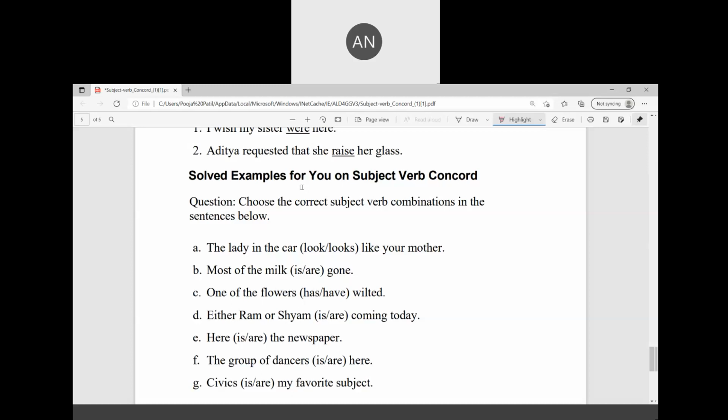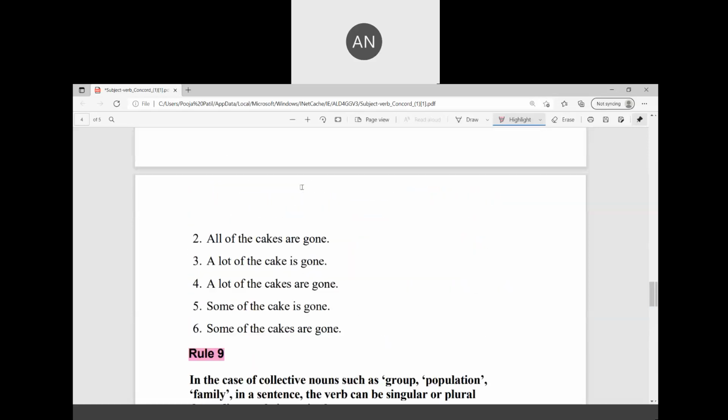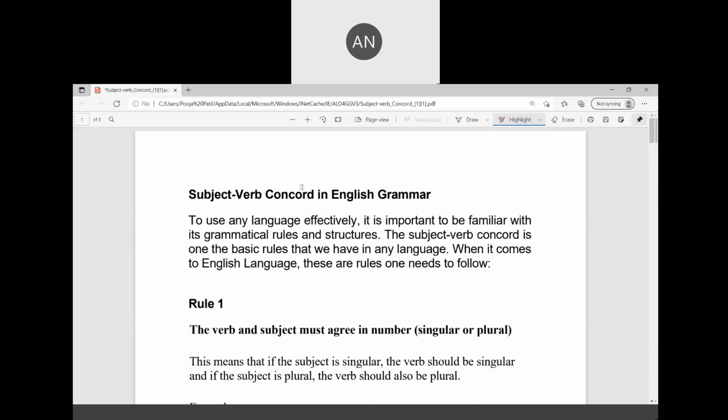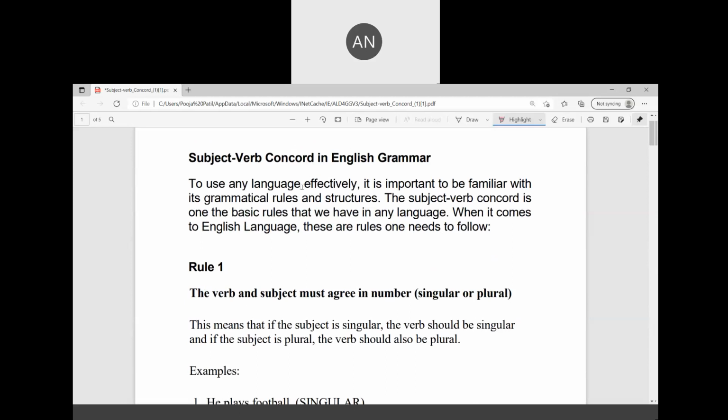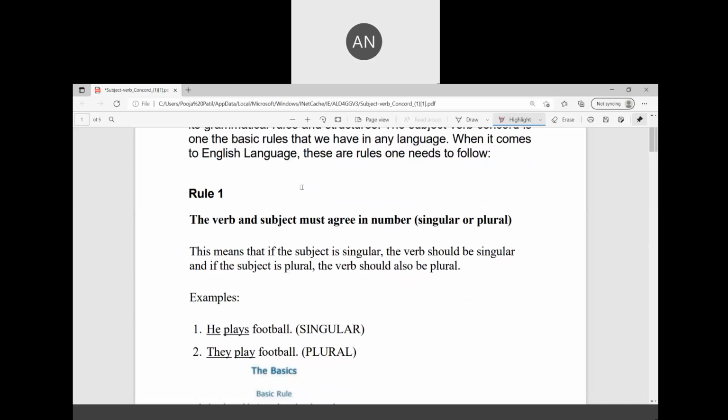Now let's once again just revise the rules so that you recollect whatever has been done in the class today. Rule number 1. The verb and subject must agree in number. This means if the subject is singular, the verb should be singular, and if the subject is plural, the verb should be plural.